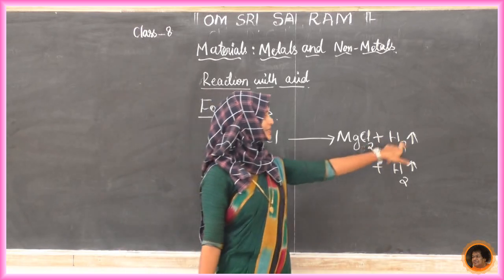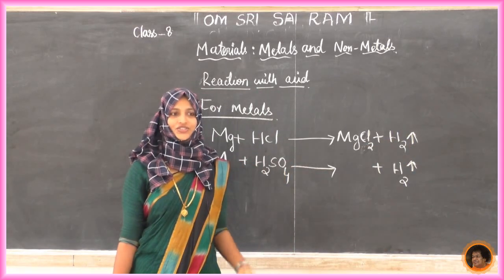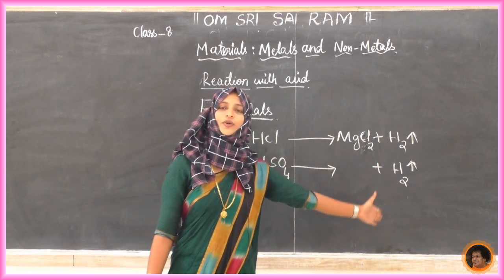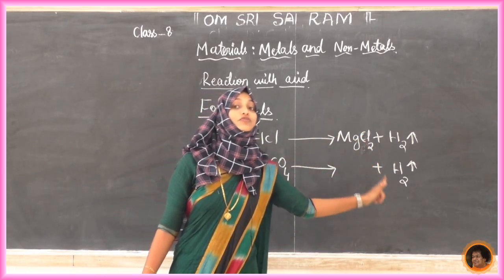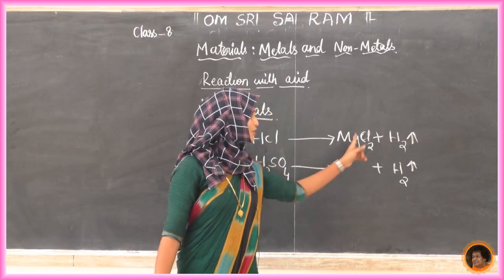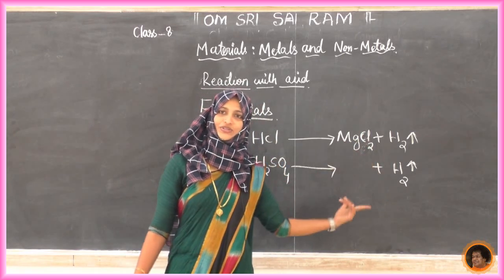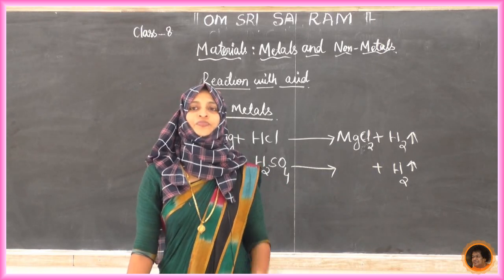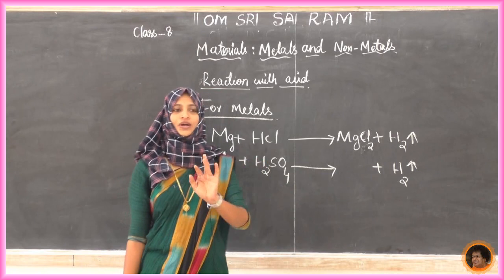Upon that there is a liberation of hydrogen gas. Same thing, if you see H2SO4, we will get the respective salt, magnesium sulfate instead of magnesium chloride. The hydrogen gas is hydrogen itself. Come to know? Yes.